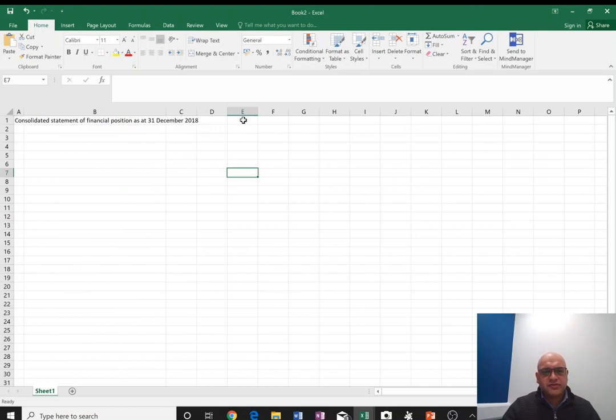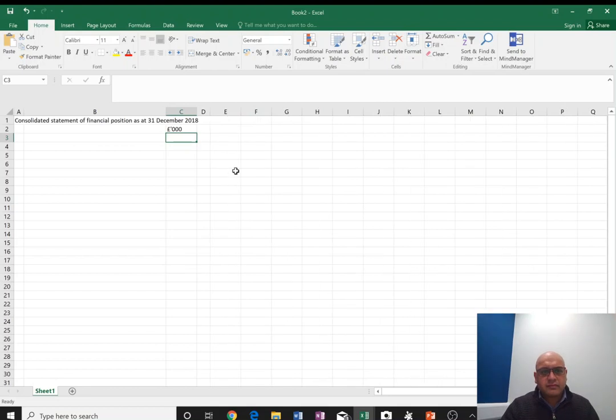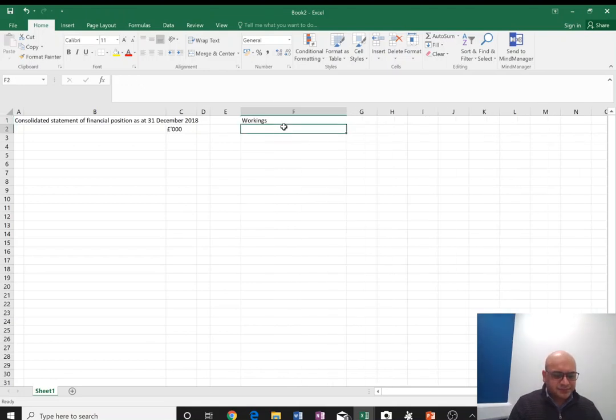So I'm just going to do the workings on the side over here so you can see what I'm doing, but for now I'm going to put everything in thousands. The very first working I want to do, okay, let's do it slightly this side, is group structure. Working one is group structure.